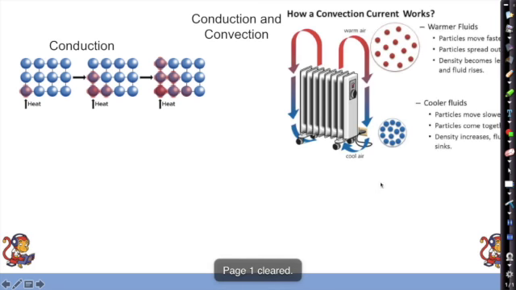Okay, convection currents are the movement of warm fluids. So that could be gases or liquids. They can both have convection currents in, where your air particles rise up because they're less dense and sink back down because they become more dense once they've cooled down. Okay, so convection is moving air particles. Conduction is the vibrating particles of a solid, and conduction happens best in solids because they're close together.